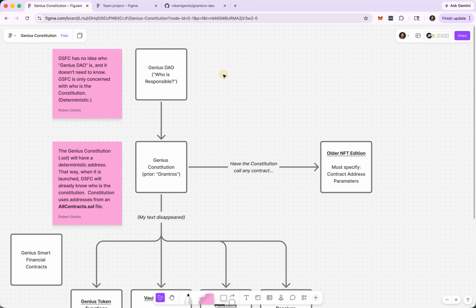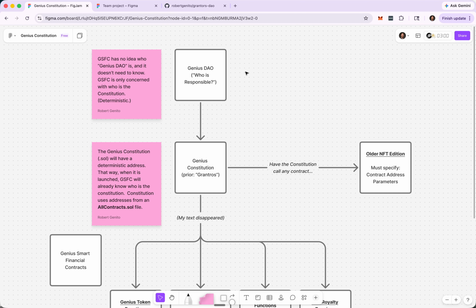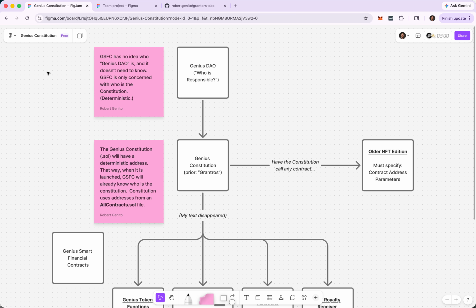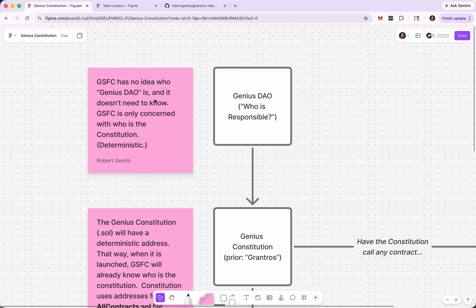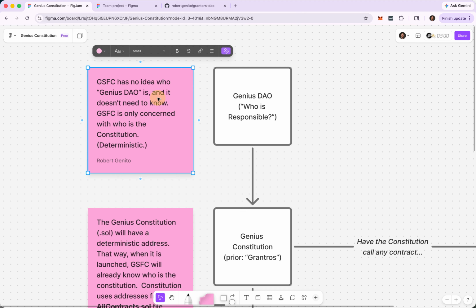But what I am catching up on is the development for the DAO. As you know, I'm one of the grantors. I'm very excited to have voluntarily joined that along with everybody else. And here's how it works. In this part, I'm talking with another developer who has joined to help get Genius launched.